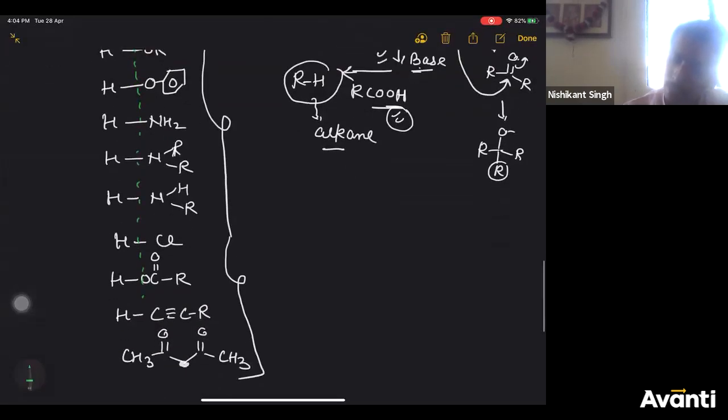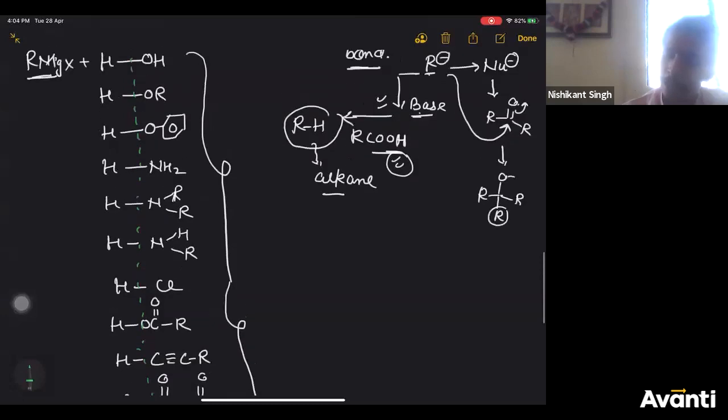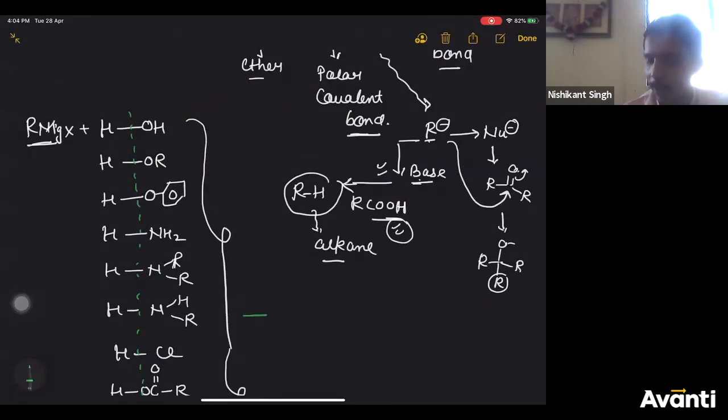So they will give H plus ion. Grignard reagent will give you R minus. So R minus will combine with H plus to form RH. That is your alkane. So any of these compounds when treated with Grignard reagent will give you alkanes, right?